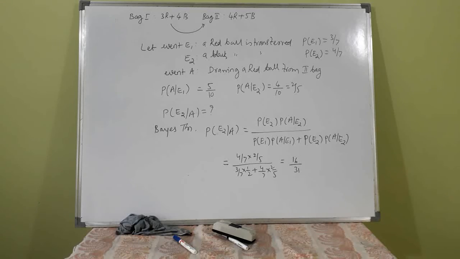The probability of drawing a red ball from the second bag given that the transferred ball is red is probability of A given E1. It is better to first define the events, then you can avoid so many wordings. Otherwise you have to keep writing probability of drawing a red ball when the transferred ball is red, or when the transferred ball is black. If you define the events directly, you can write the notations, which will be helpful in the formula also.